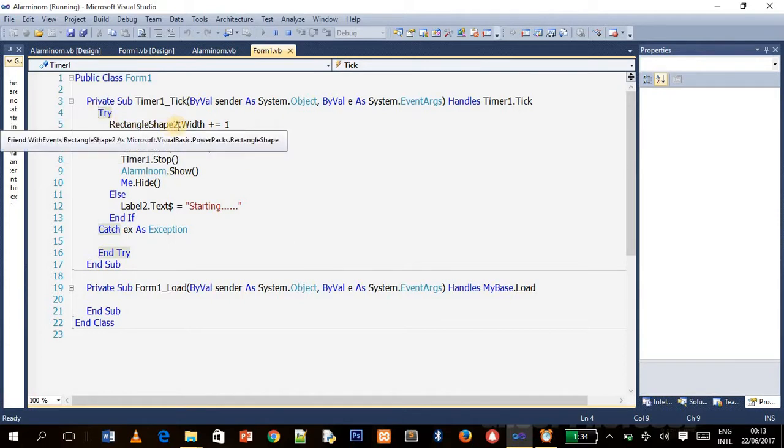So the rectangle's name is RectangleShape2, with the property Width. First of all, it will increment by 1. It says if RectangleShape2.Width is greater than or equal to 354, what would happen? First of all, it should show completed, and the timer should stop. The aluminum form should appear, and the splash screen itself should hide. So it will hide me, and that's it.